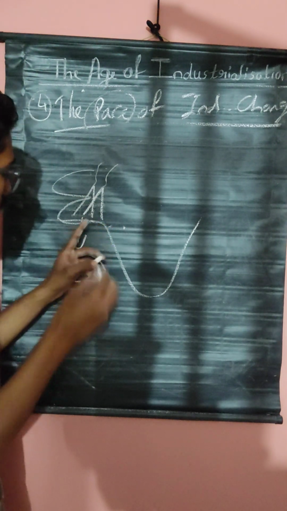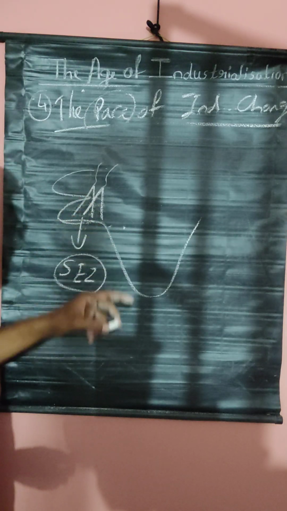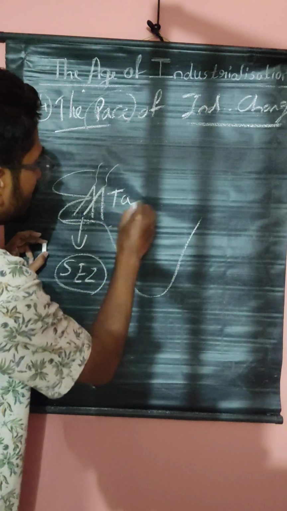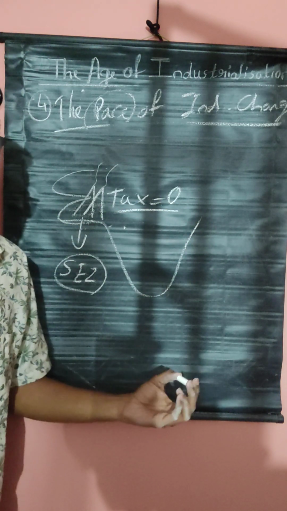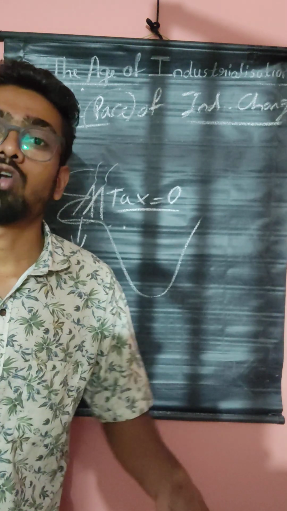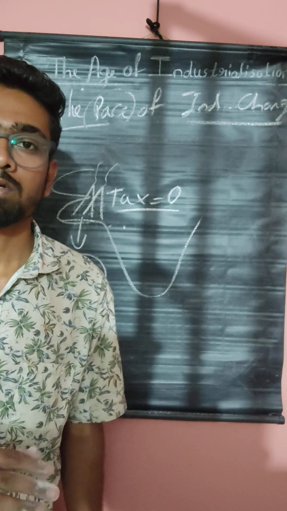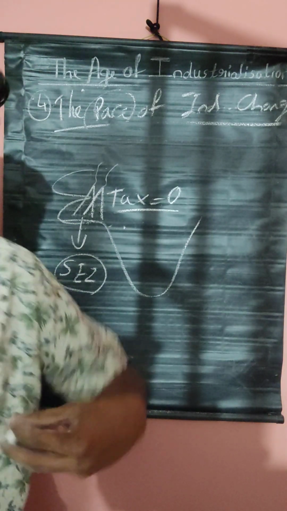In this area, if I construct an industry, the tax is zero. The industrial owners will not pay taxes to the government on that product. What will happen if we are not paying taxes? We will earn more.